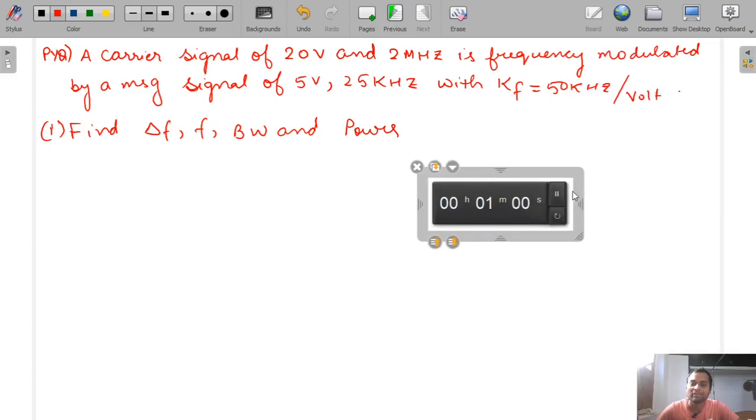So 1 minute only I will give you, because it is a very simple question. A carrier signal amplitude is given, the frequency Fc is given, and the message signal amplitude is given, and FM is given, Kf is given. You have to find delta F, bandwidth and power. Use simply the formulas and you will get the solution. Okay, so half minute left, just solve it.